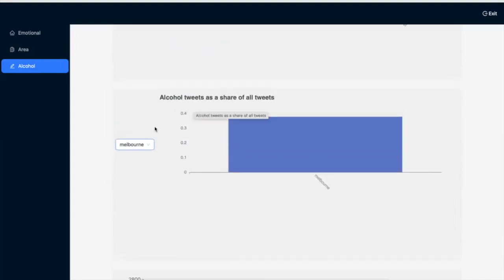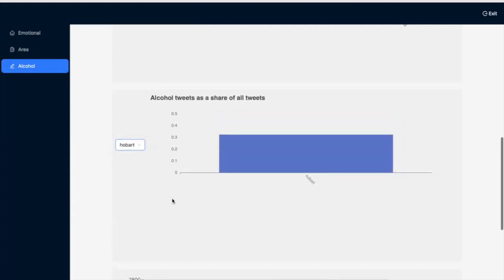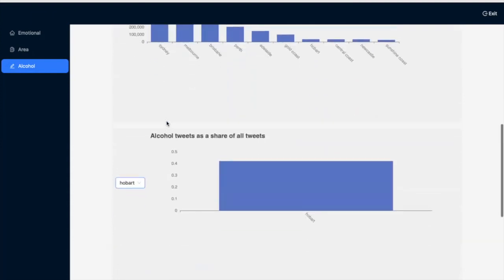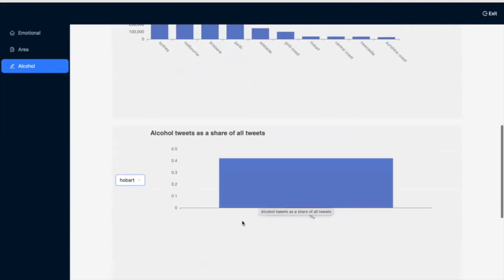As we can see, Melbourne has nearly 40% of alcohol-related tweets as a share of all tweets. This graph is important for eliminating sample size bias. It reflects the true ratio of alcohol-related tweets, providing a more representative picture of the situation. Even though Melbourne has the highest number of alcohol-related tweets, Hobart actually has a higher percentage of alcohol-related tweets out of all its tweets. And that's it, that's all of our three scenarios.